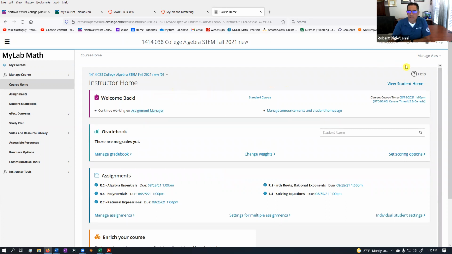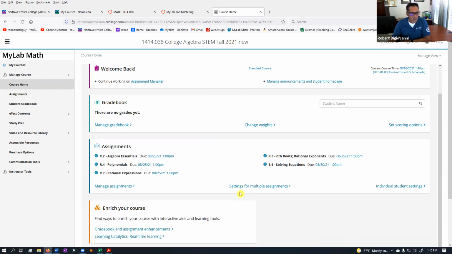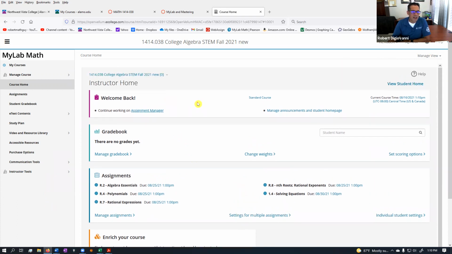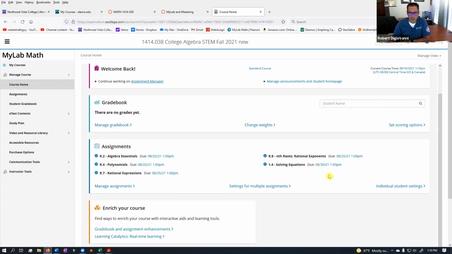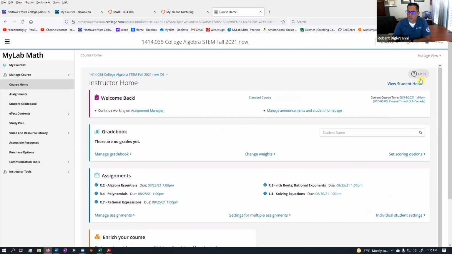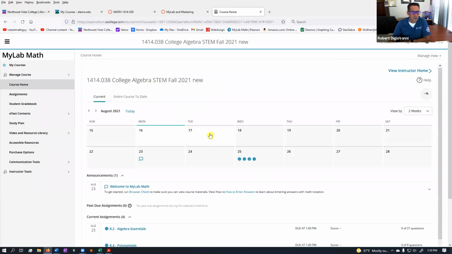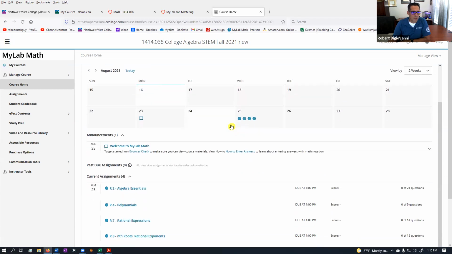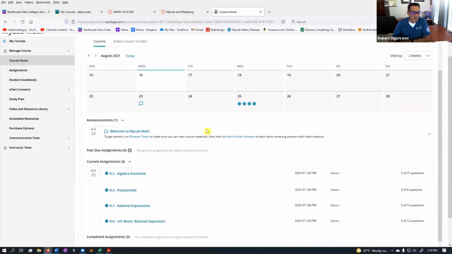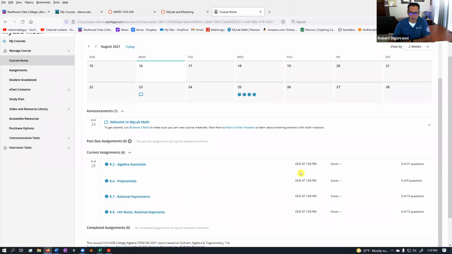Let me see, manage view. You should have something. It's not going to look exactly like this. Where's the view? I want to see it from your perspective. I know I can do this. I apologize. Oh, here we go. View student home. So this is what your home page should look like. And what you're going to have here is your list of assignments and when they're due.